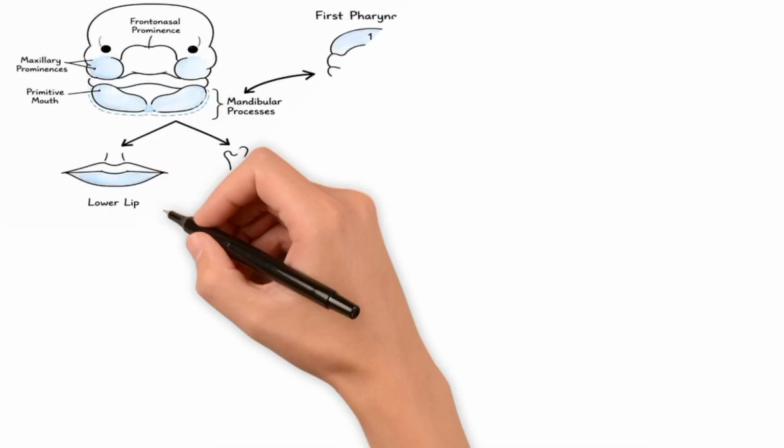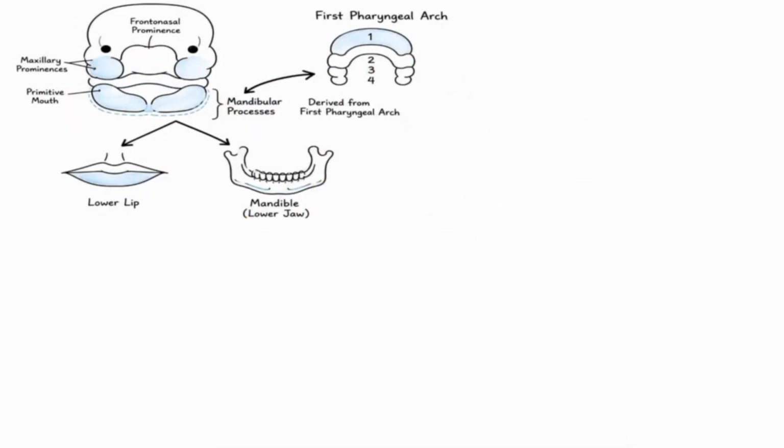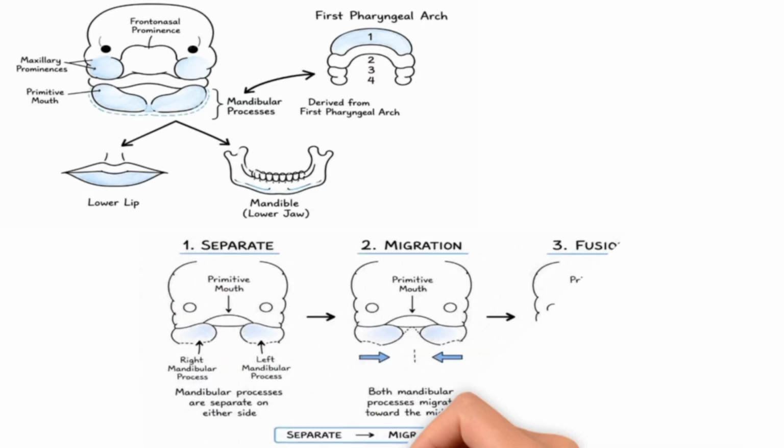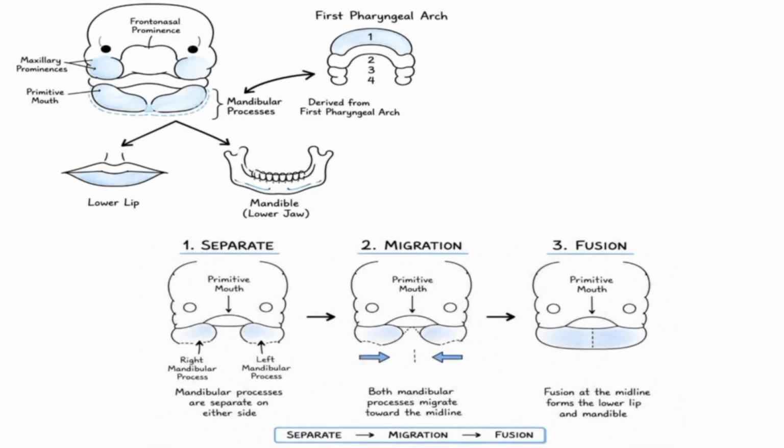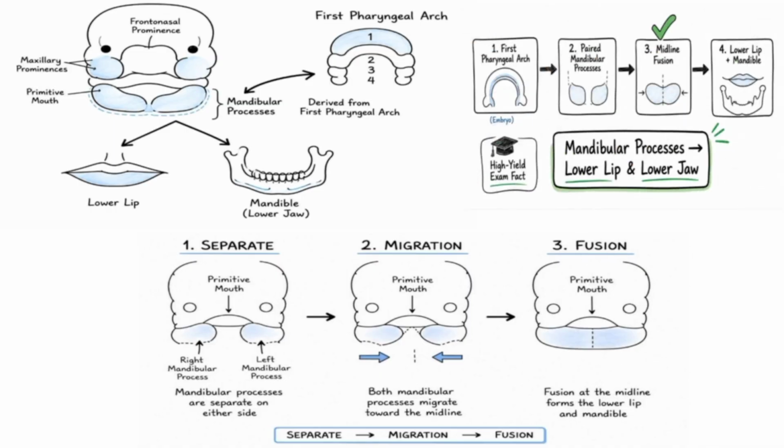Now let's move to the lower part of the face. The lower lip and the mandible develop from the paired mandibular processes, which are derived from the first pharyngeal arch. As the embryo grows, these two mandibular processes move toward the midline and fuse together. Unlike the upper lip, this fusion is usually complete, so developmental defects of the lower lip are relatively uncommon. A simple way to remember this is: mandibular processes fuse to form the lower lip and lower jaw.